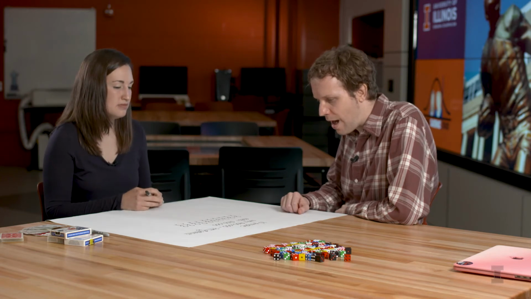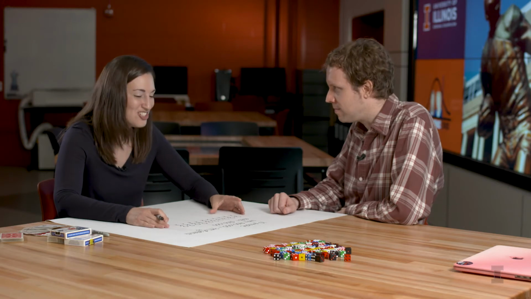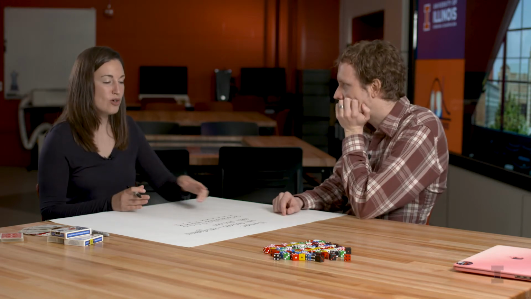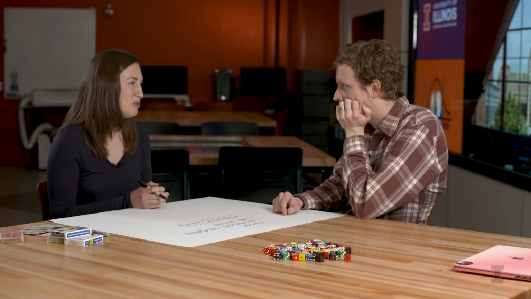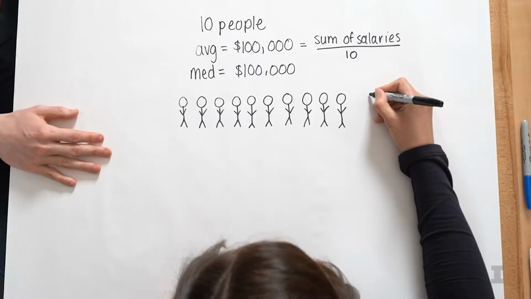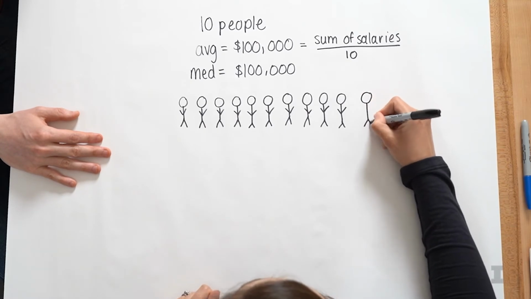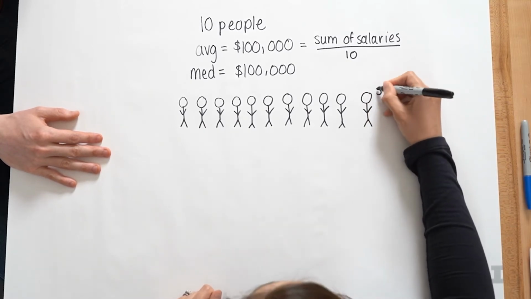Awesome. So I see these numbers are exactly the same. Is that common? I would say it happens sometimes, but it doesn't have to be the case. That's a good thing to point out. And so the example that I want to give is, what happens if we have this group of 10 people all making $100,000, and a super rich person walks in? So someone like Jeff Bezos. Yeah, let's say Jeff Bezos comes into the room. Then how is that going to affect these measures of center?